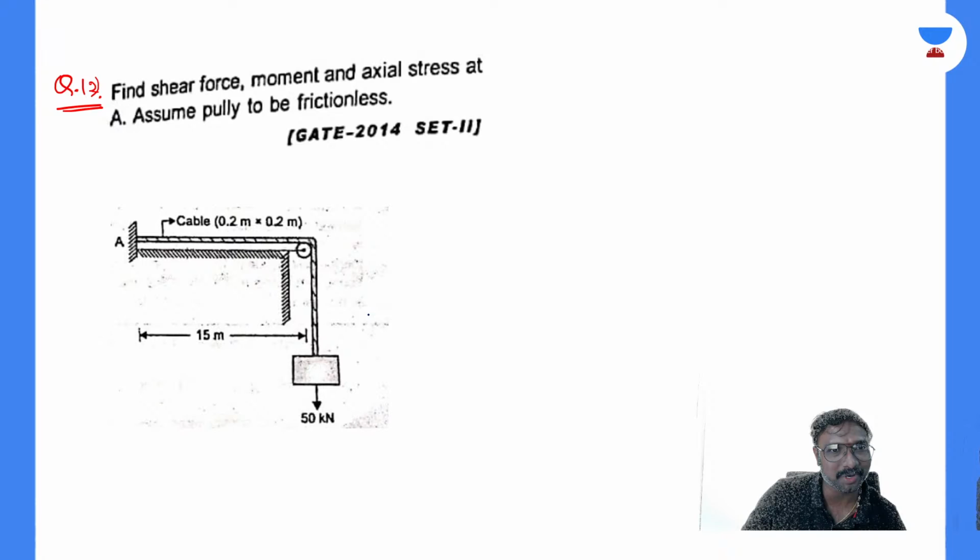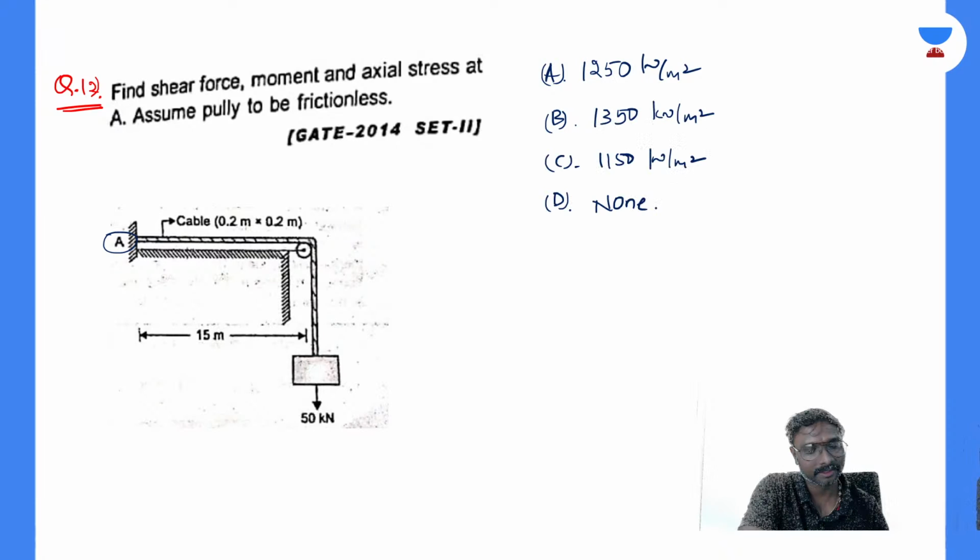So axial stress at this point, right? You want me to write the options, all of you? Okay, I'll be writing the options. Write your option or answer, whatever it is. Either you can write the answer or you can write your options also.